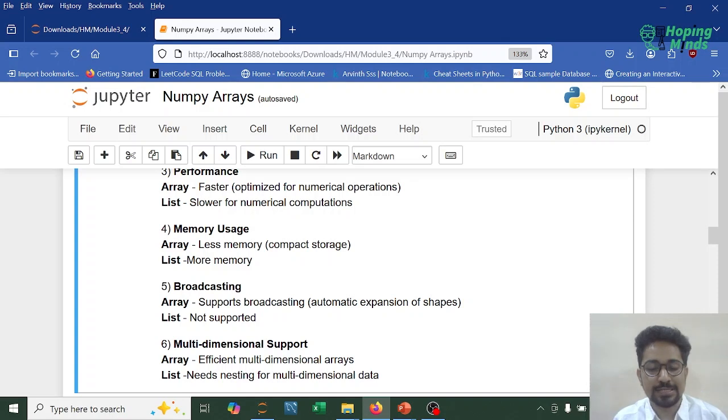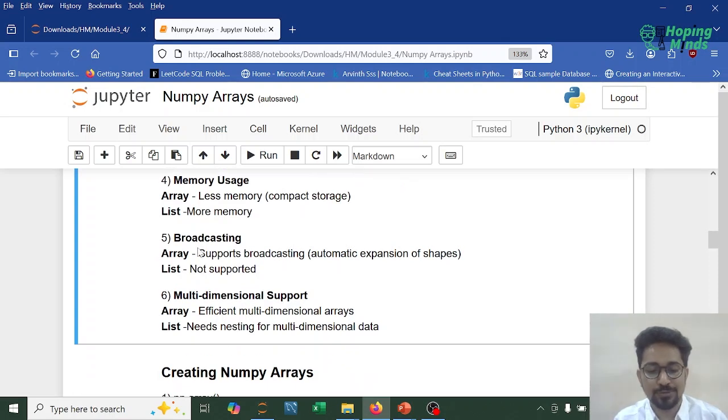Broadcasting simply means automatic expansion of shapes of n-dimensional data, whereas to implement the same with list, we'll have to use multi-dimensional, nested listing. Directly it's not supported. Maybe using nested listing it can be implemented, or maybe utilizing some custom algorithms. Now, when we talk about multi-dimensional support, this is where arrays are efficient as far as multi-dimensional arrays are concerned.